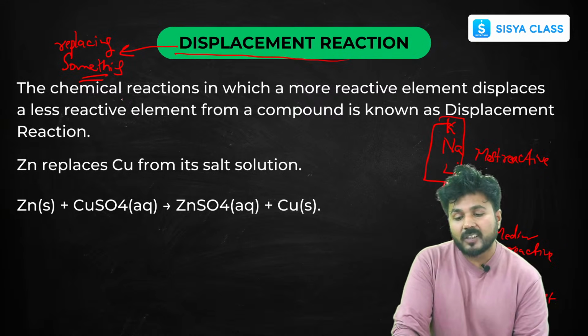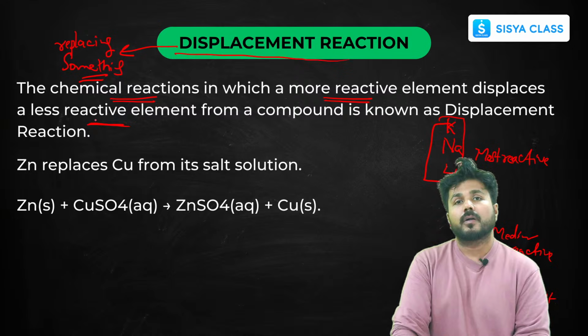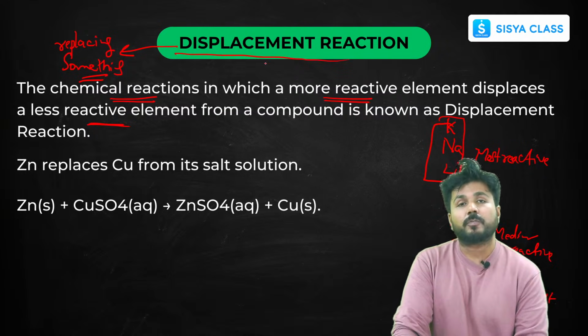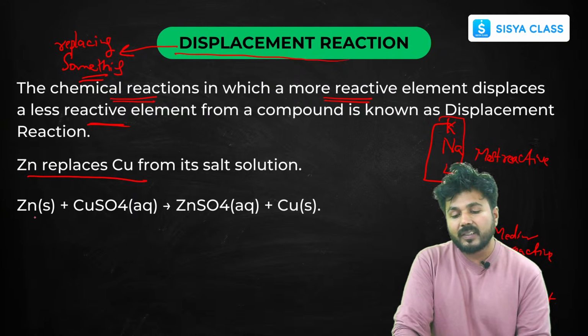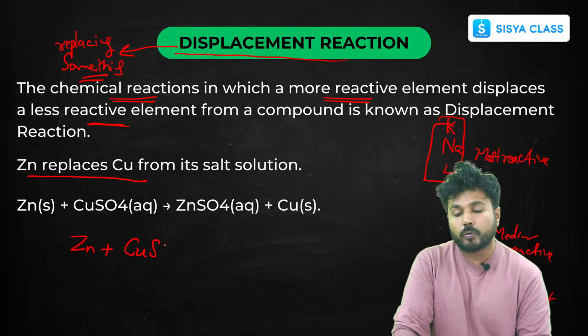So now what's displacement? Those reactions in which a more reactive element will displace a less reactive element. If a more reactive element displaces a less reactive element, that is your displacement reaction. Now just see an example. You can see that if we react zinc with, or if we put zinc in, copper sulfate solution.